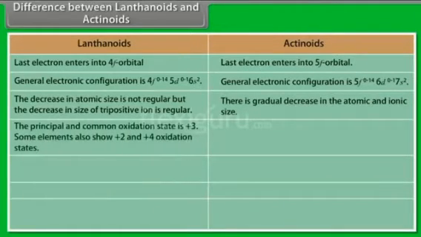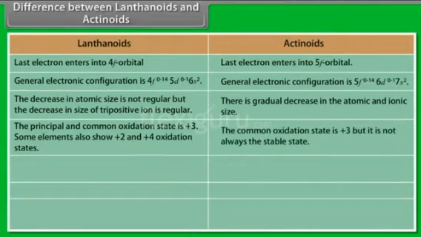In lanthanoids, the principal and common oxidation state is +3. Some elements also show +2 and +4 oxidation states. Whereas in actinoids, the common oxidation state is +3, but it is not always the stable state.